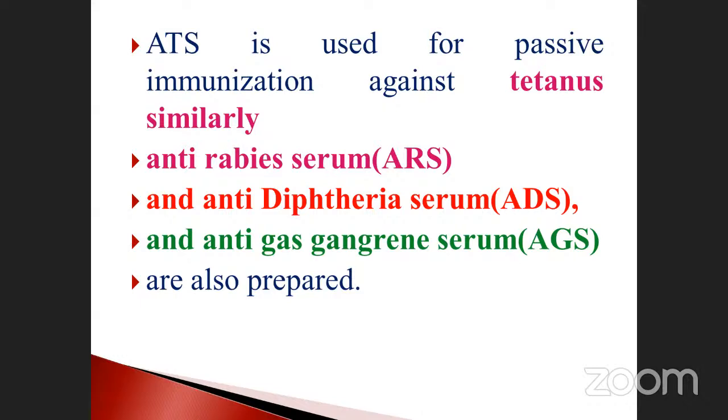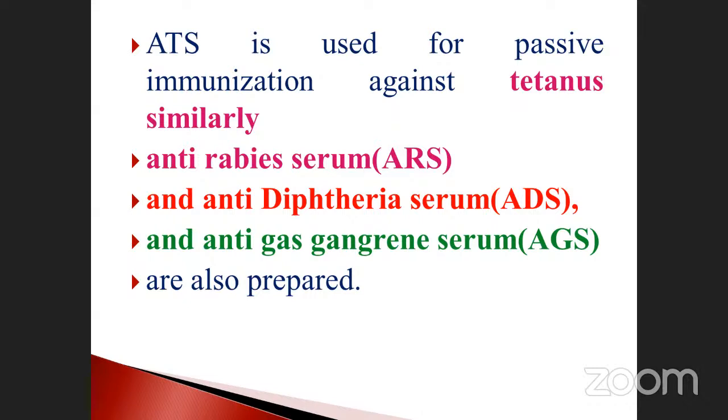Suppose we introduce rabies, it produces the anti-serum of rabies. Suppose we introduce diphtheria immunization, automatically it will produce anti-diphtheria serum. Suppose it is gangrene serum, ACGS, anti-gas gangrene serum. This is also prepared by immunization.